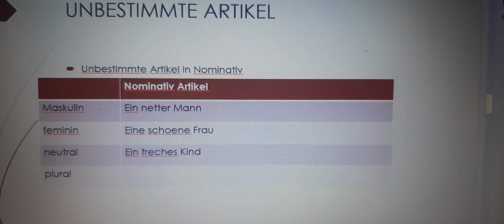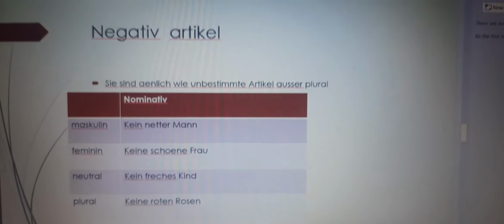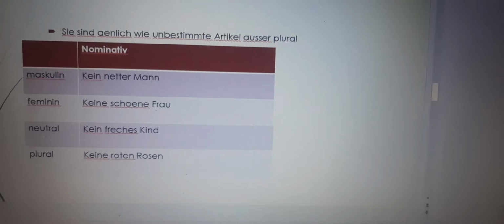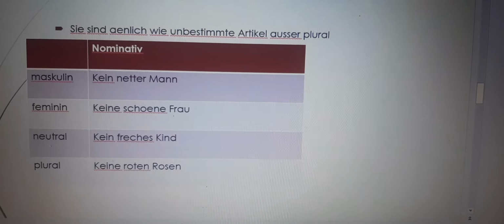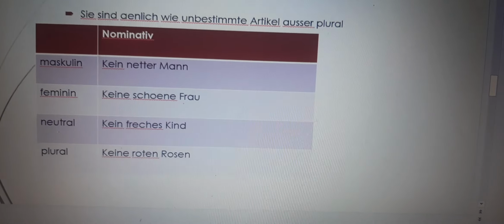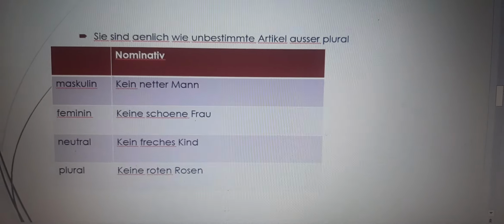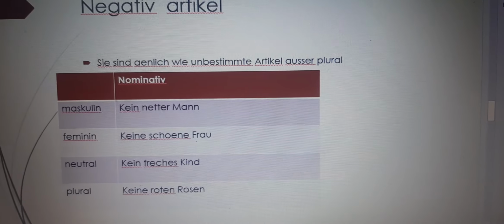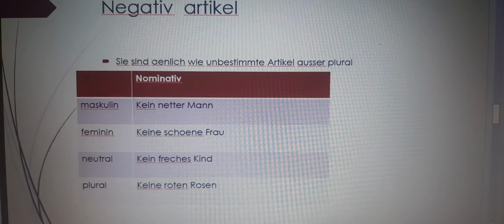Now, in the same way, we will go to the negative article, which is totally like unbestimmt article. We can see kein netter Mann, keine schöne Frau, kein freshes Kind, but it is different from unbestimmt article. When we see keine, the ending of adjective comes en in the plural, like the definite plural article that we did earlier.